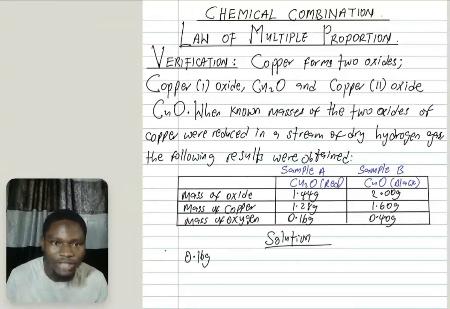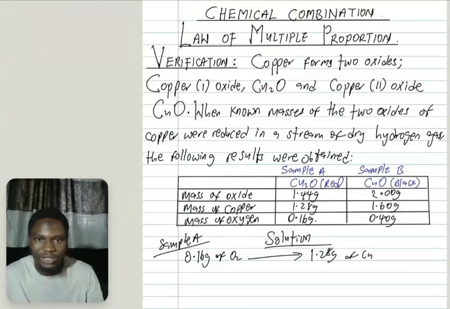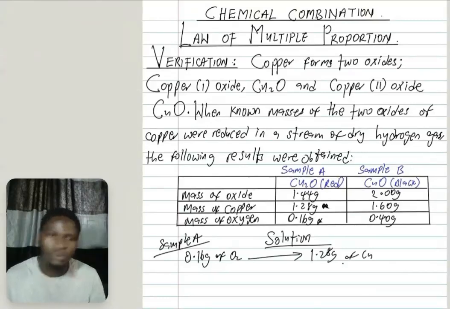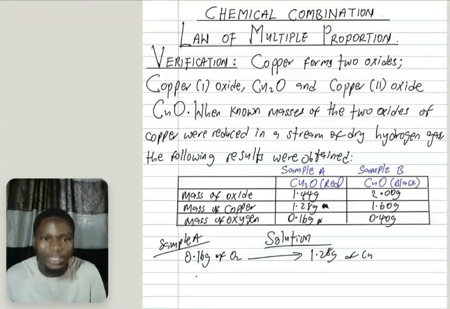So if you observe this question, you see 0.16 gram for sample A. 0.16 gram of oxygen is reacting with 1.28 gram of copper, right? Good. Now take a fixed mass of one of them. So I want to take a fixed mass of oxygen.